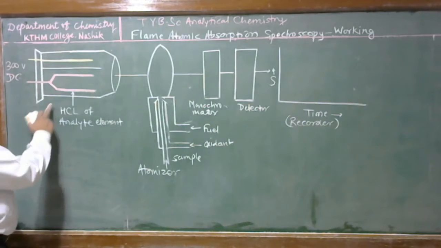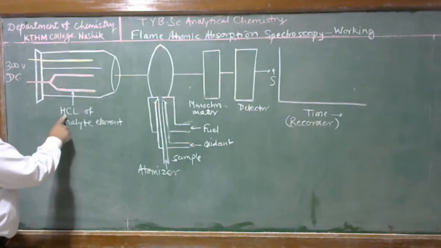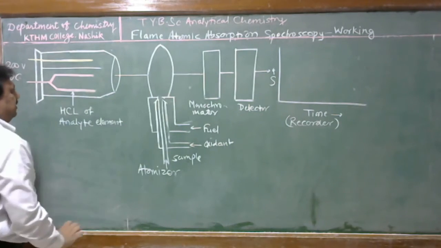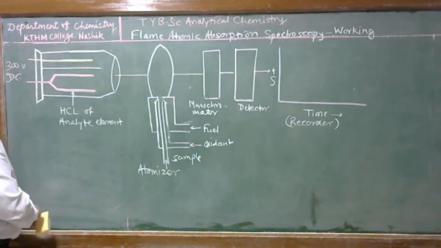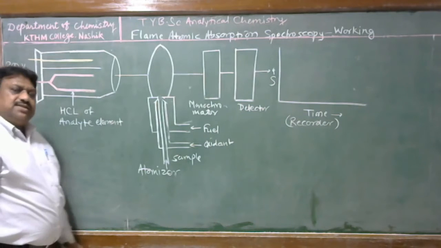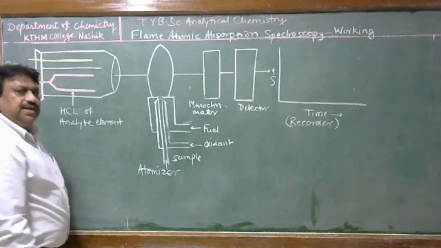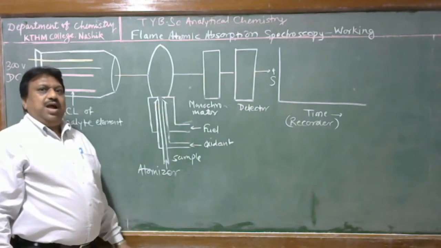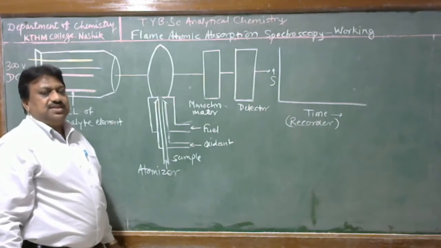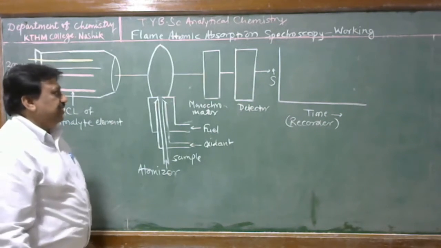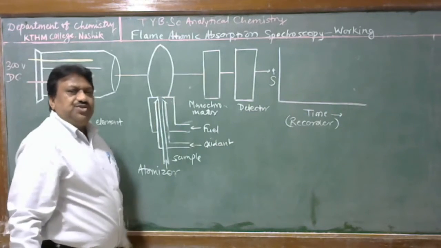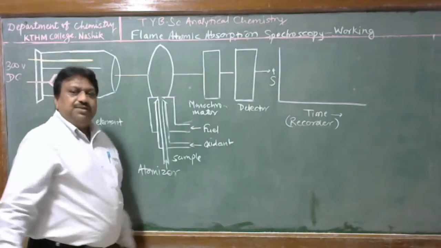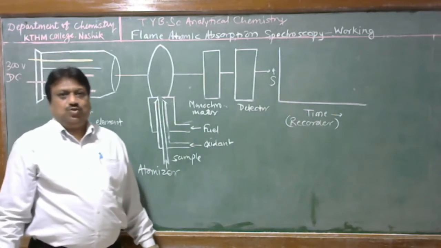As we discussed, here there is a radiation source consisting of a hollow cathode lamp. The cathode is made up of the analyte element which is present in the flame. This is a tungsten anode. We already discussed the working of this hollow cathode lamp, and it emits a resonance line which is given on the atoms which are present in the flame for their electronic excitation, and the decrease in radiant power is measured by this monochromator and detector system. This is a schematic representation of a flame atomic absorption spectrophotometer.